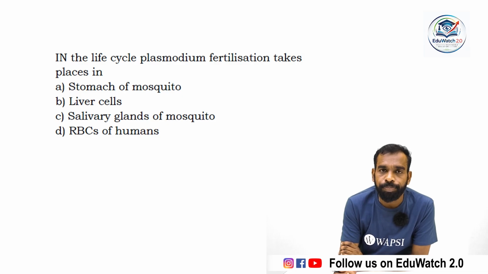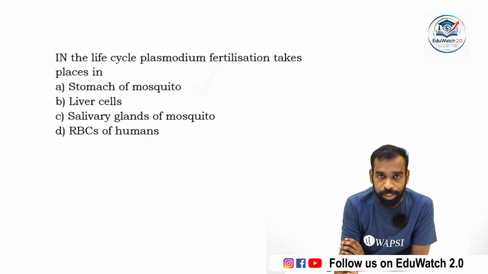In the life cycle of Plasmodium, fertilization takes place in Plasmodium vivax in connection with malaria. Fertilization takes place inside the stomach, the gut of the mosquito.